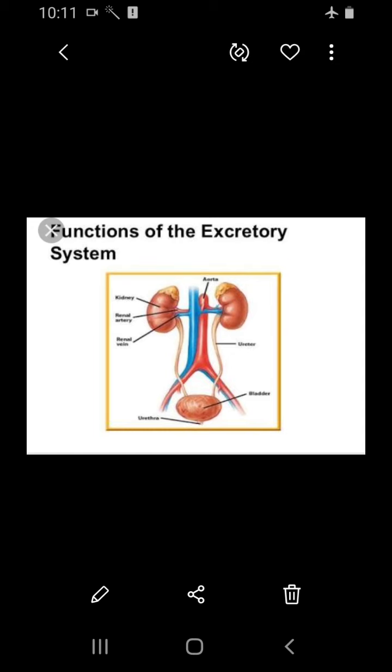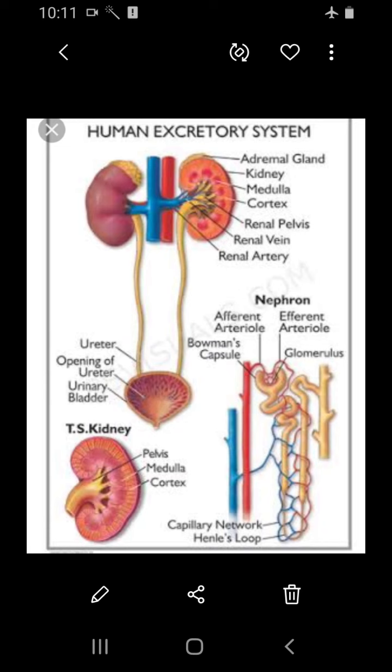Some of the excretory organs other than the kidney include the skin. The skin is also an excretory organ which removes small amounts of water, urea and salts, which is formed as sweat. Sweat is also a waste product which is removed by the skin. So when we talk about the human excretory system, it has the urinary bladder, urethra, a pair of kidneys and nephrons. On the whole, these are called the human excretory system.